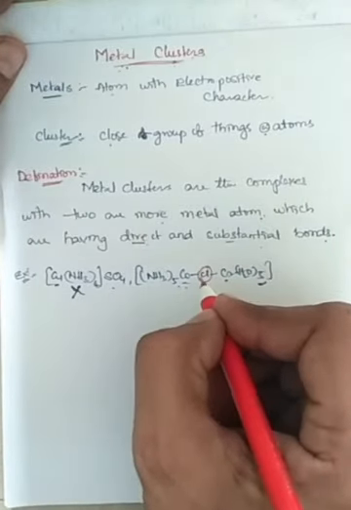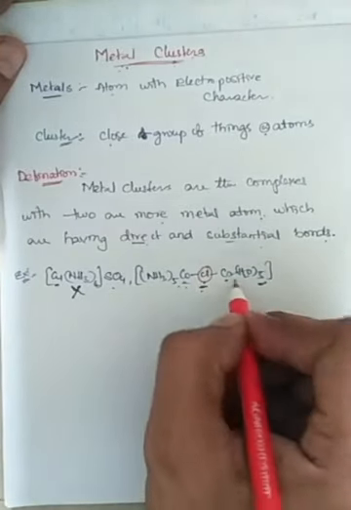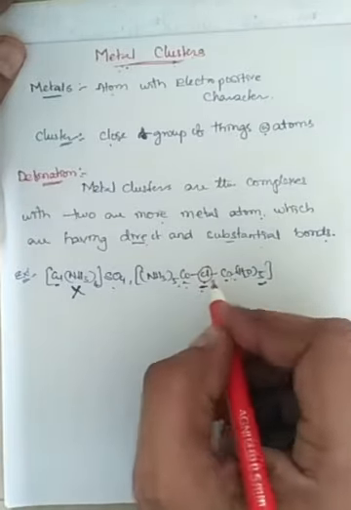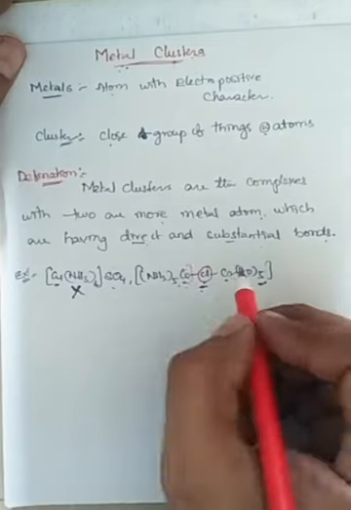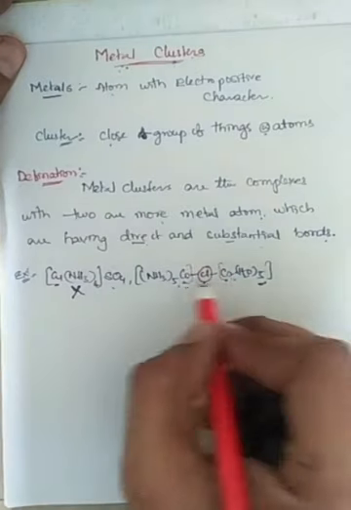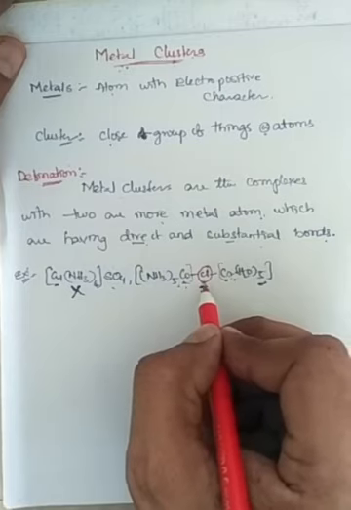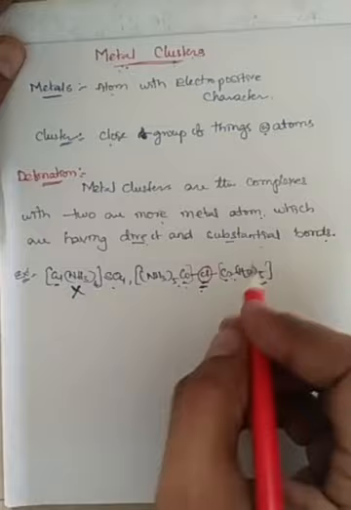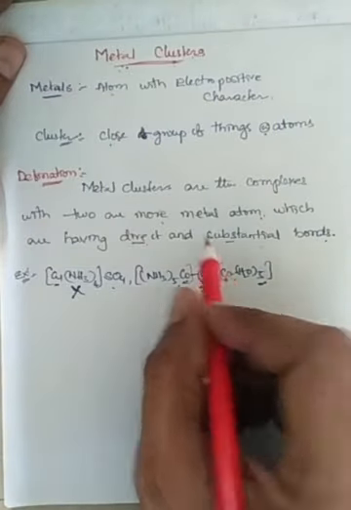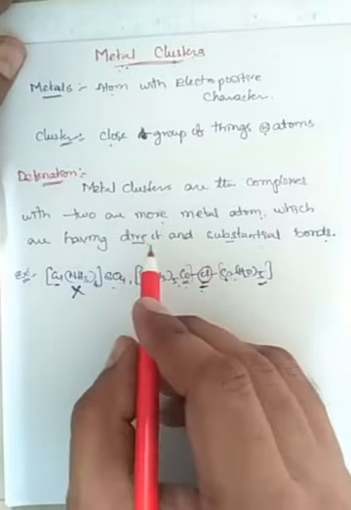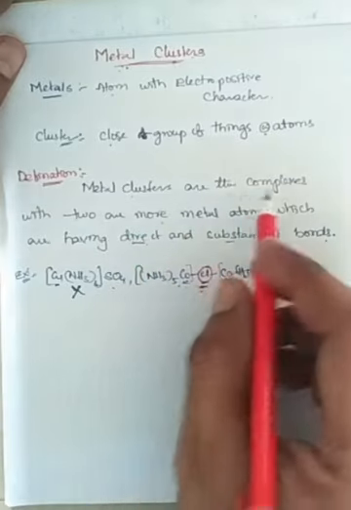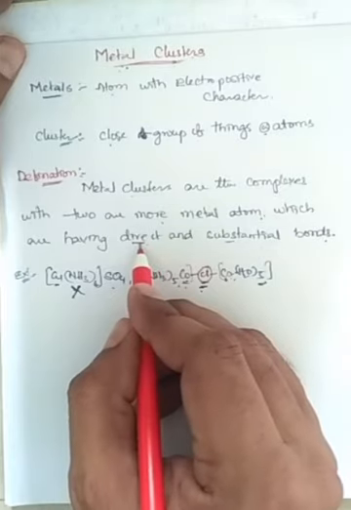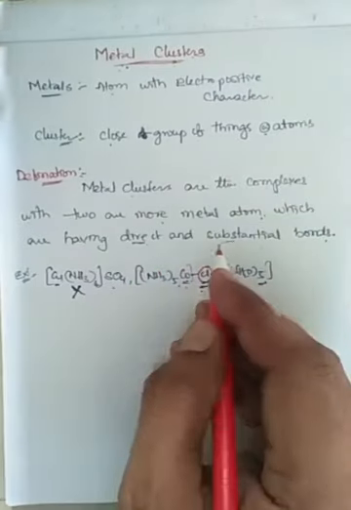The chloride is bridging two complex parts. This is one part of the complex, this is another part, and the two metals are bridged by the chlorine ligand. Such bridging metal complexes never come under metal clusters, because a metal cluster has to have two or more metals with direct and substantial bonds.